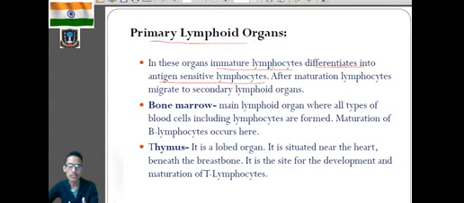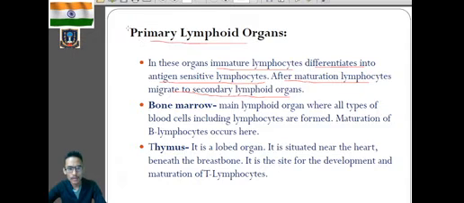They will mature to work against the antigen. They become antigen sensitive. After maturation, lymphocytes migrate to the secondary lymphoid organ. So in the primary lymphoid organ there is formation of immature lymphocytes, and maturation also occurs there, but after maturation they move into the secondary lymphoid organ.